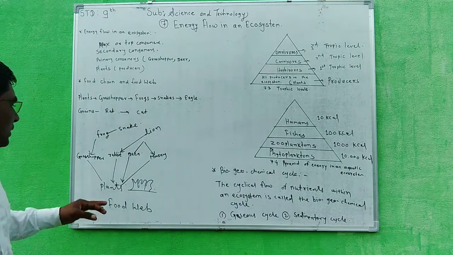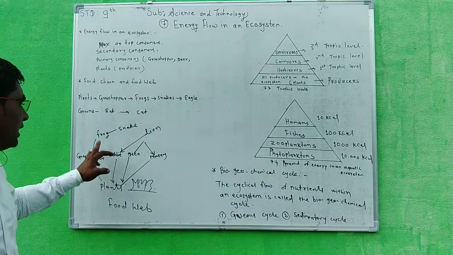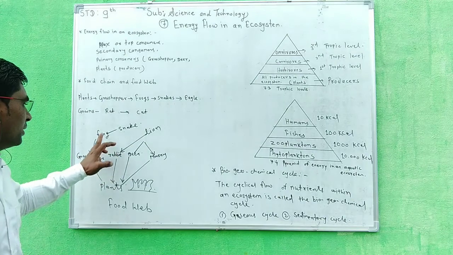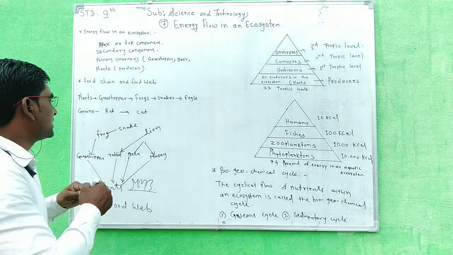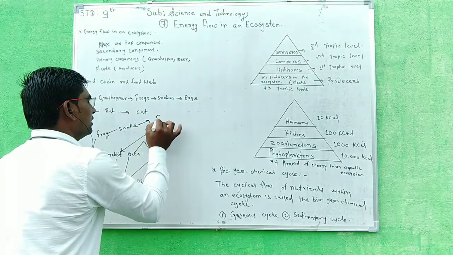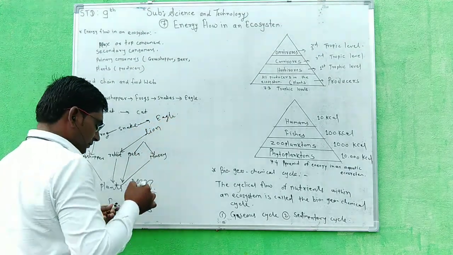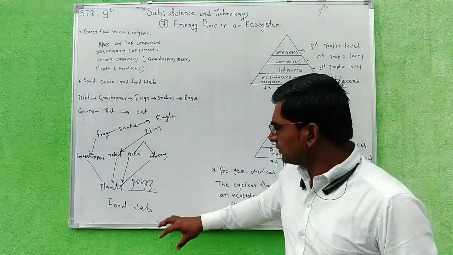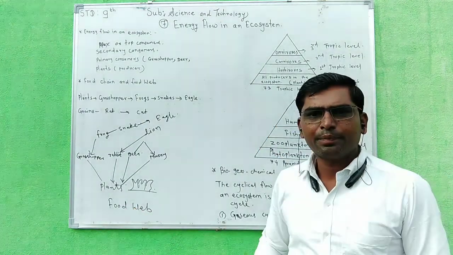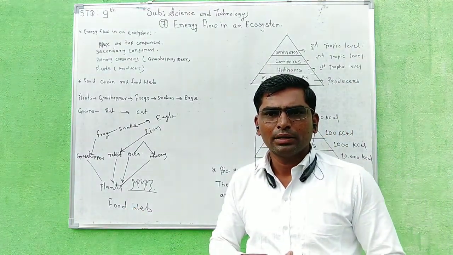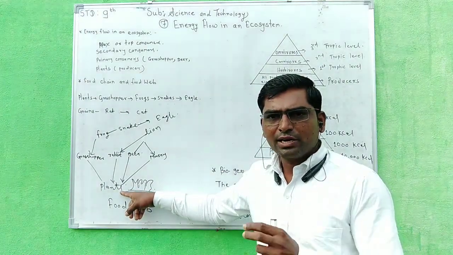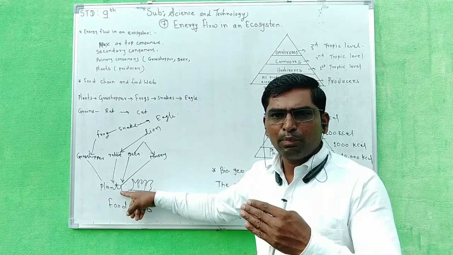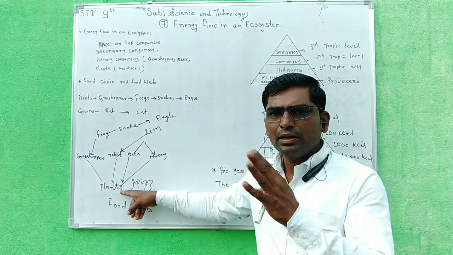Now these grasshoppers eat frogs, snakes eat frogs, and this snake is eaten by an eagle. Look at this, this is called a food web. In that food web there is one primary consumer, and many consumers depend on it.